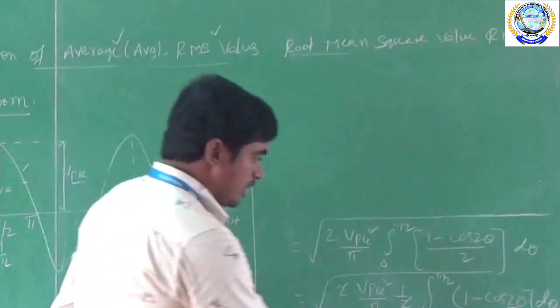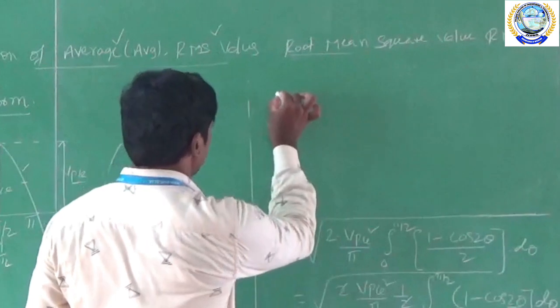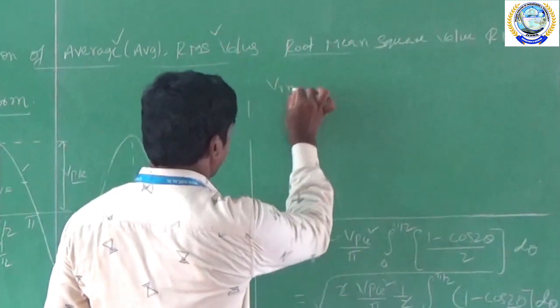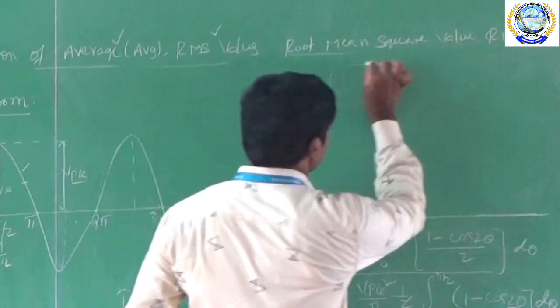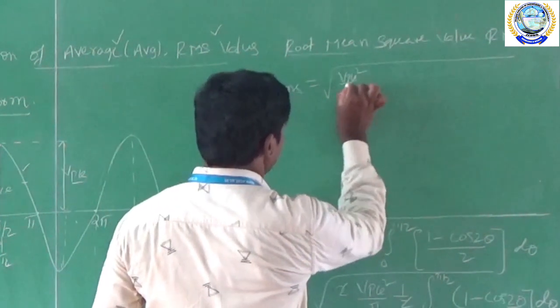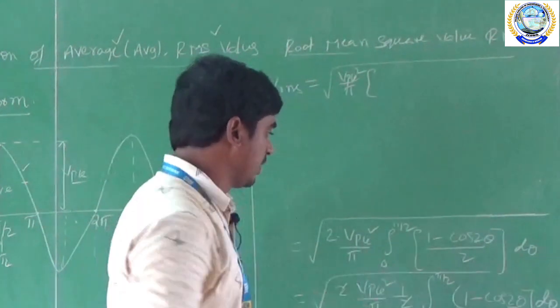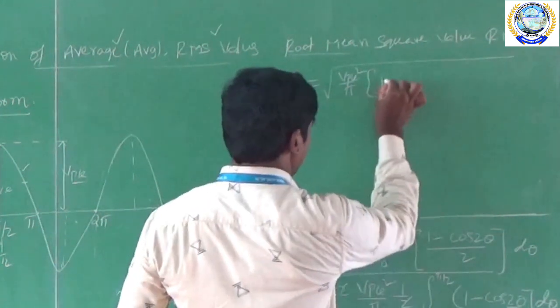So now we are substituting the upper limit minus lower limit values. Vrms is equal to square root of Vpk whole square by pi, upper limit. So I am substituting the upper limit pi by 2 in theta.